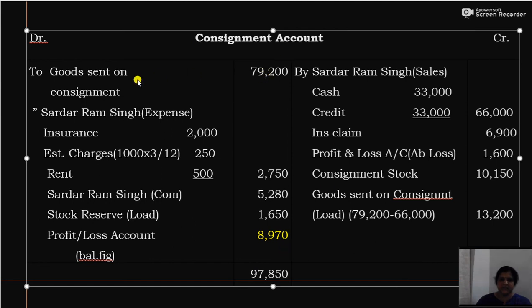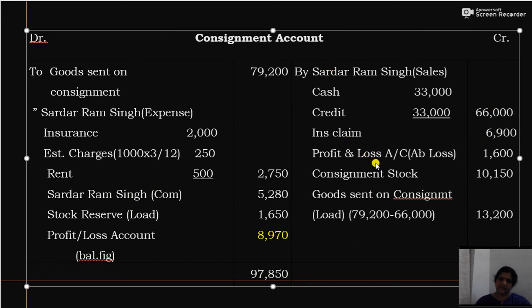Okay, hope it is clear. The goods sent on consignment at invoice price 79,200. Then consignee's expenses 2,000, then 250, that is the proportion of establishment charges, then rent; the total is 2,750. Then Sardar Ram Singh's commission, 66,000 into 8%, 5,280. Then sales 66,000.